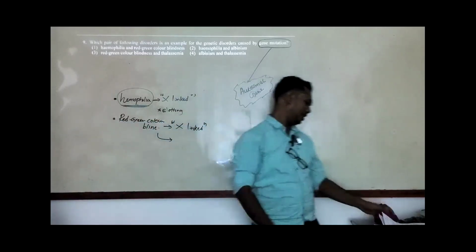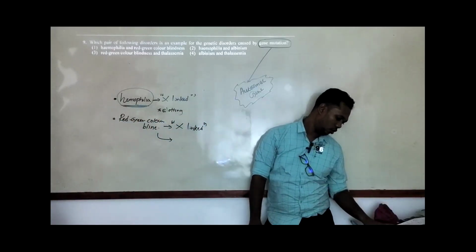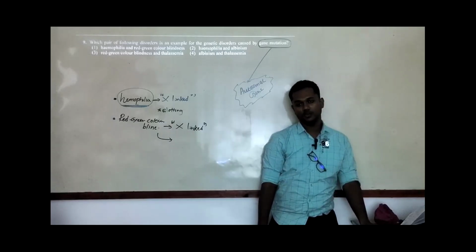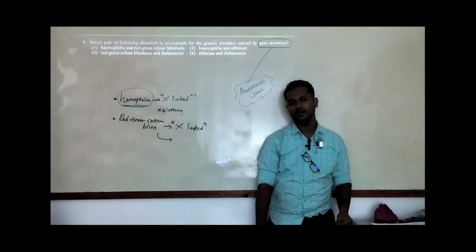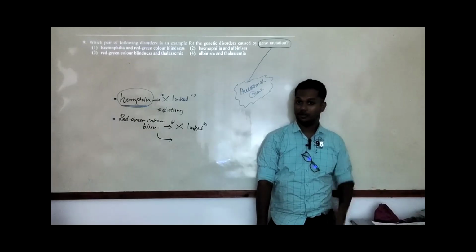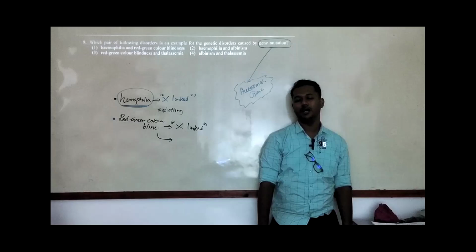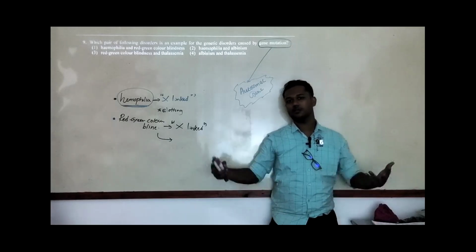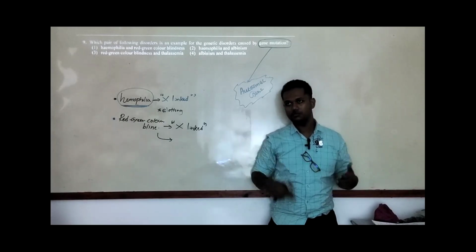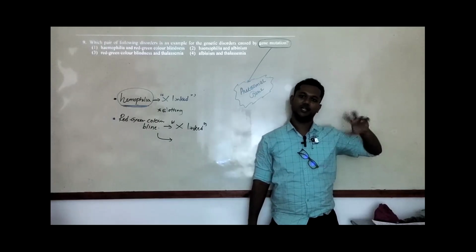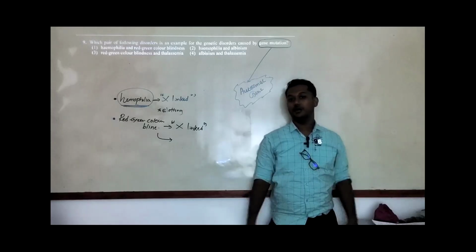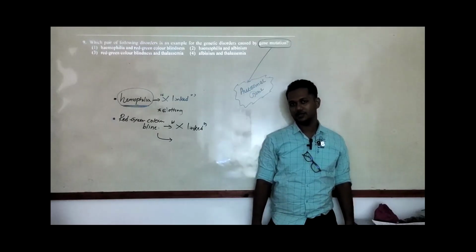We call them opsin genes. Okay, so mutations happen in our opsin genes, so it can affect our vision. It can make red look like green, and green look like red, so problematic conditions will be there.